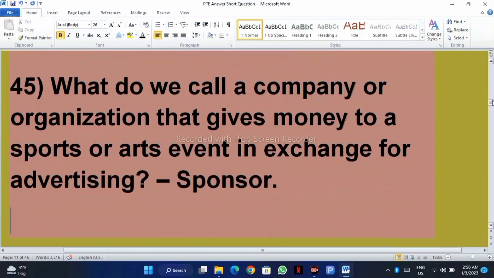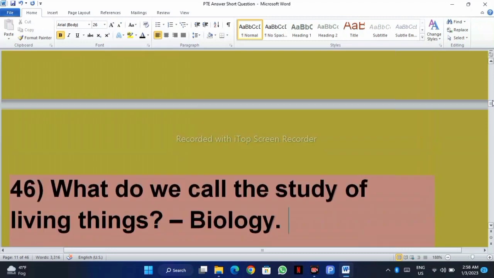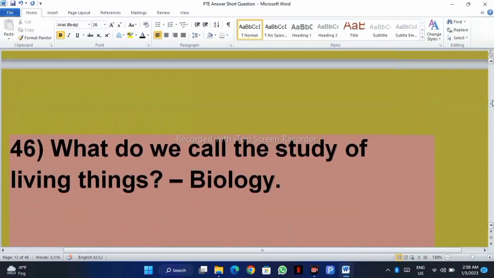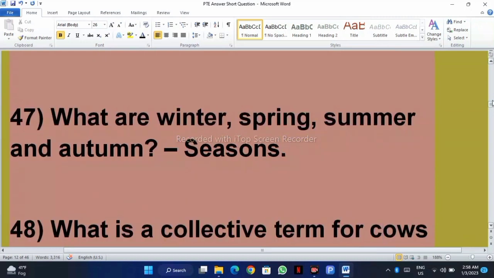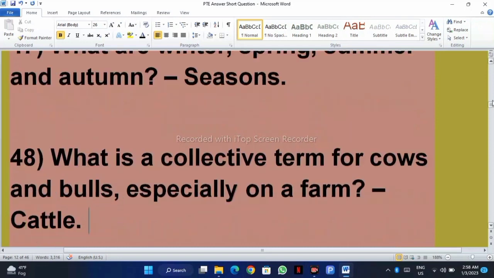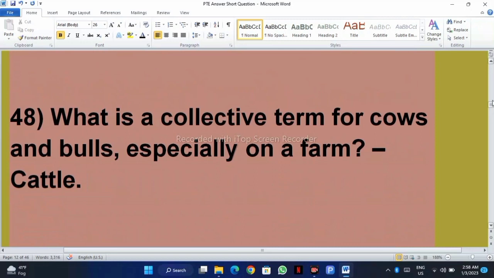What do we call a company or organization that gives money to a sports or arts event in exchange for advertising? Sponsor. What do we call the study of living things? Biology. What are winter, spring, summer, and autumn? Seasons. What is a collective term for cows and bulls, especially on a farm? Cattle.